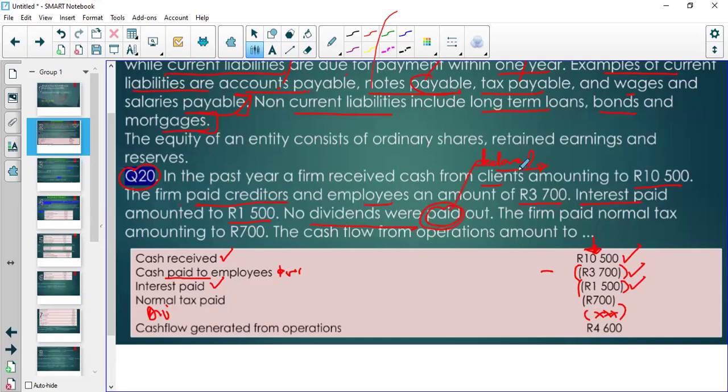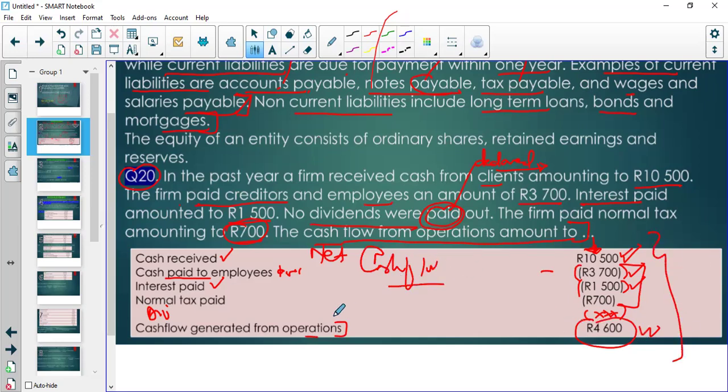And then they paid tax of 700 rand, right? So what that means is the cash flow from operations, in other words, the net cash flow, is what they're referring to. It is going to be what we received minus all those things that we paid for. These are going to be cash flow generated from operations, right? Which is 4,600. So this is part of your cash flow statement, right? But you just need to know this portion only.